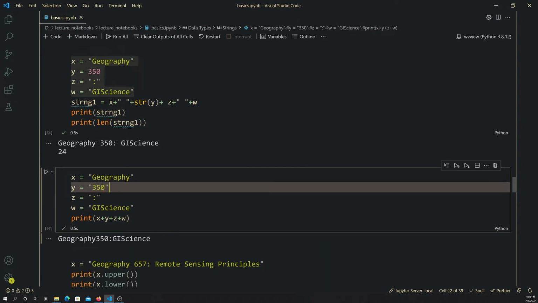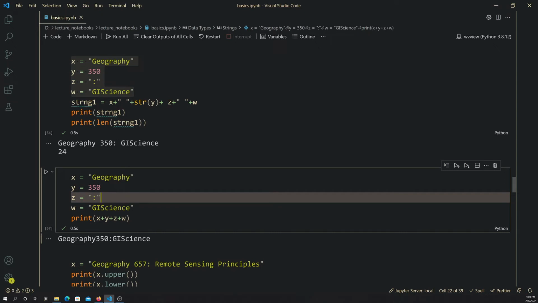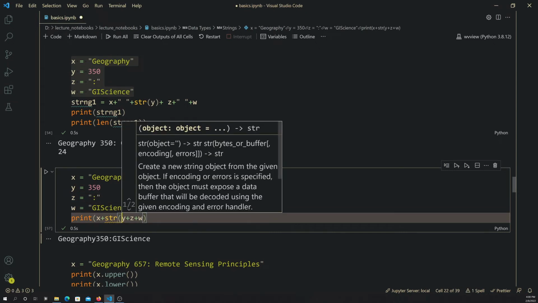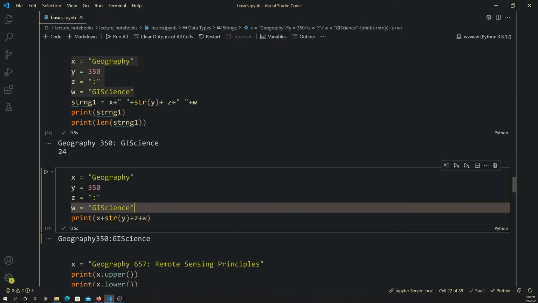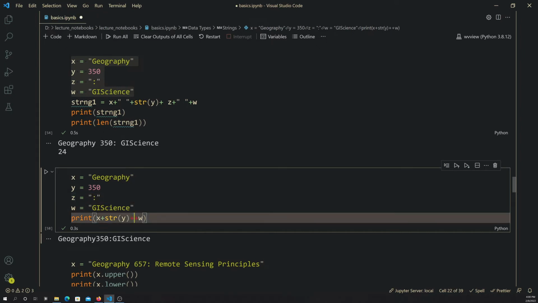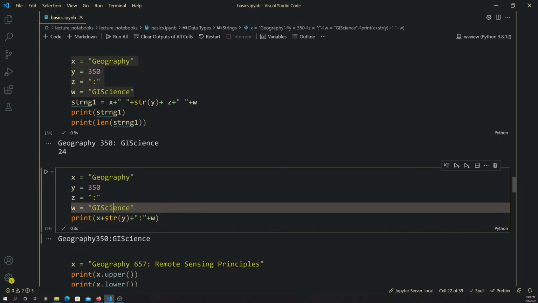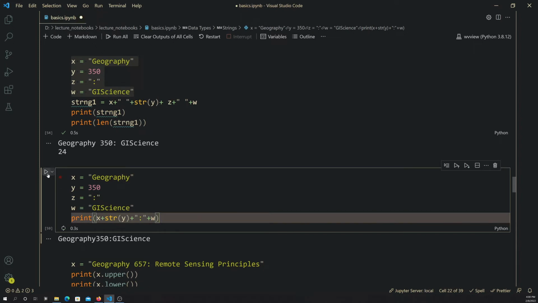Or another option is, whenever I want to use that in the concatenation down here, I can just simply wrap it in the string function, and then it'll convert it to a string during the print process, and then it works. Again, if I didn't want to call z as a variable, I could just replace that with a colon. So you don't have to assign everything to a variable. You can use a mix of variables referencing strings and also just strings. So that would give the same result.